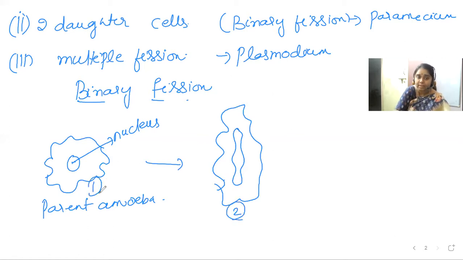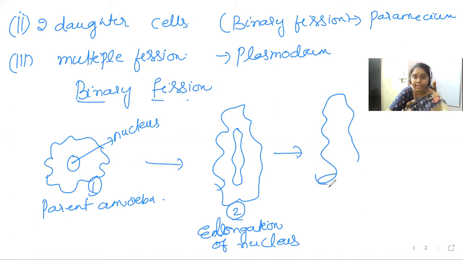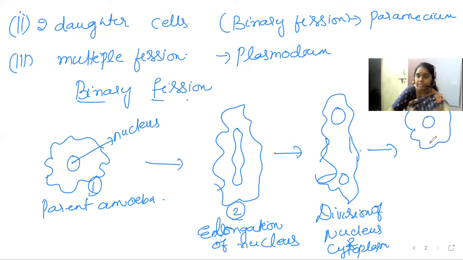So the second step in this binary fission is elongation of the nucleus. After that, the nucleus is divided. It is getting divided, division of nucleus and cytoplasm. It will be like this, and here it will be totally divided. So this is division of nucleus and cytoplasm. And the last step is that two daughter cells with individual nuclei are obtained finally. These are the two daughter cells.